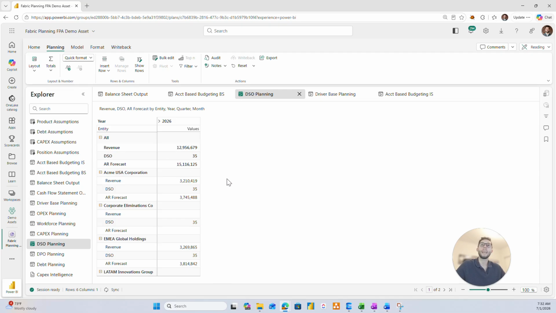This is showcasing how cash is going to be coming in the door and ultimately building towards our cash flow statement where we will be able to see our projections here. So I hope you enjoyed this video on how Fabric Planning is bringing connected planning across modules into one location integrated on top of your warehouse.